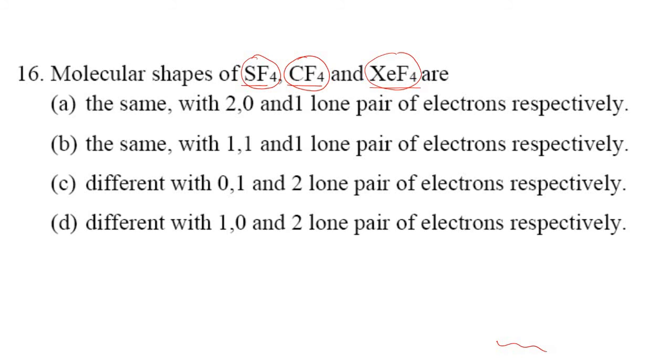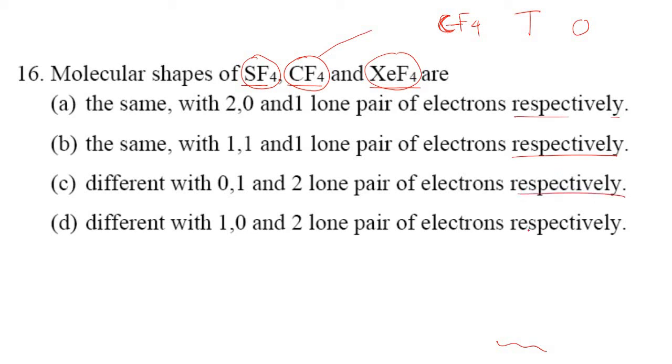Now those who are very clever in thinking, for them I would like to give one hint. If you just consider CF4, carbon is tetravalent. If it is tetravalent, the geometry of this molecule is tetrahedral, and there are 4 C-F bonds. There are no lone pairs, so I can write it as 0 lone pairs.